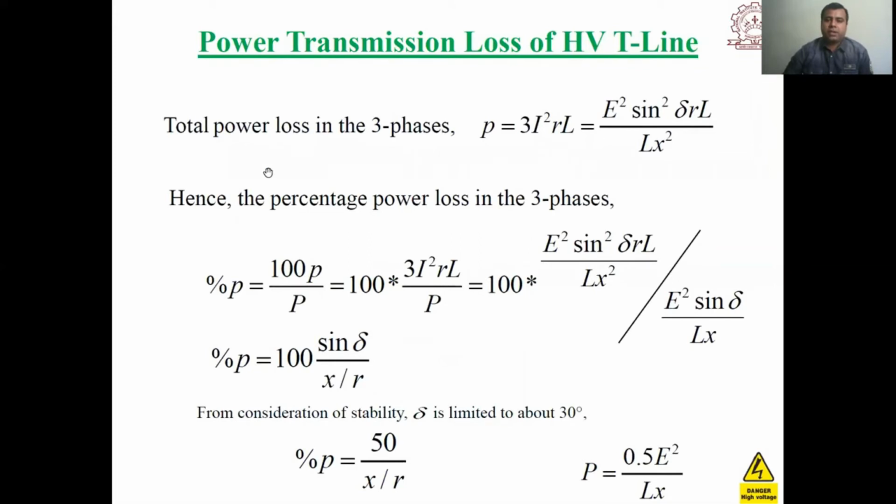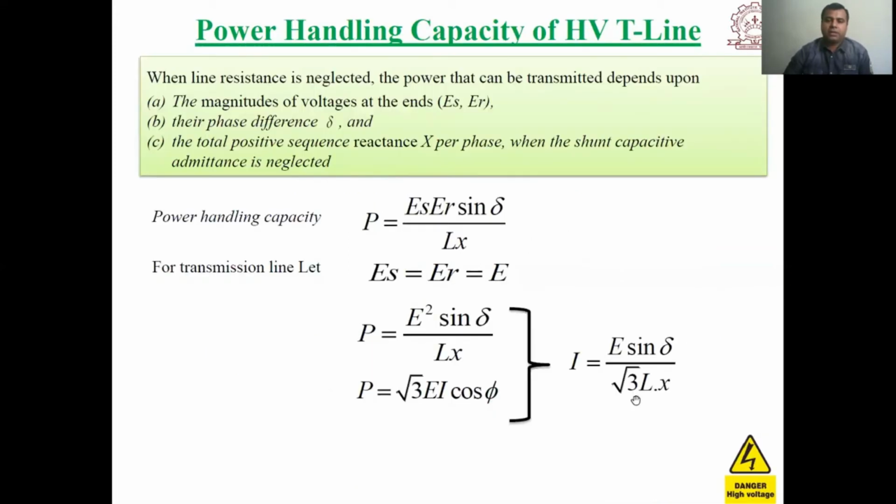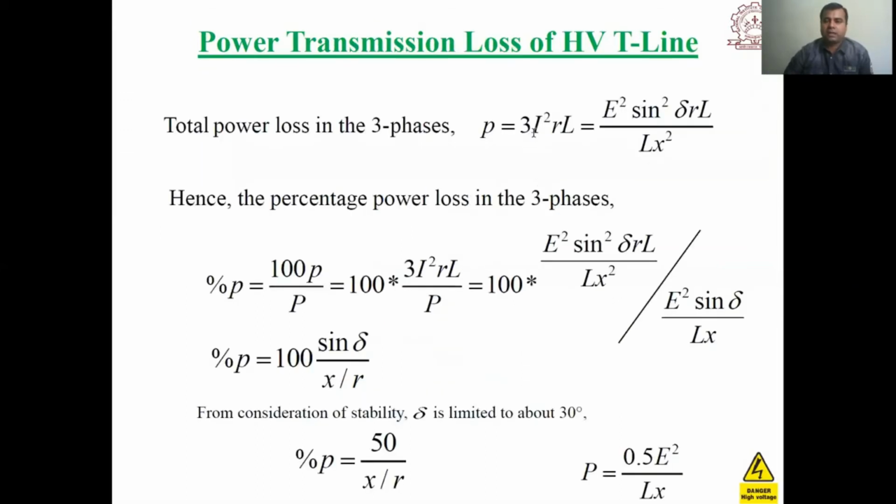Next, once we are able to calculate the current, we can find the losses. For a single phase, it will be I square R loss. For three phase, it will be 3 I square R loss. Here R is given in ohm per kilometer, so we have to multiply with the kilometer, that is 3 I square RL. Putting in this value of I, we get the power loss equal to E square sine square delta RL upon Lx square.